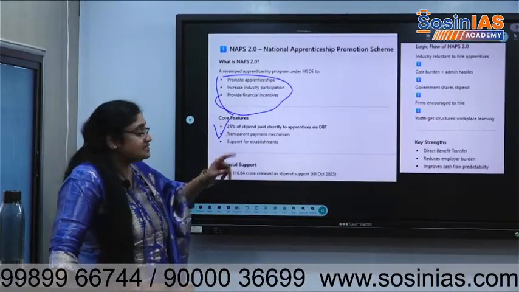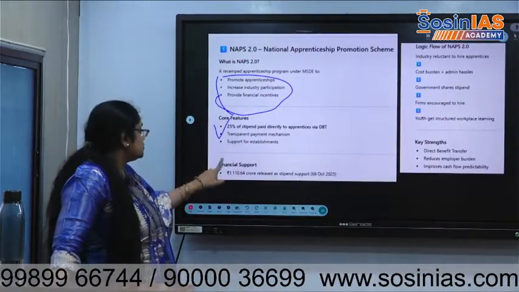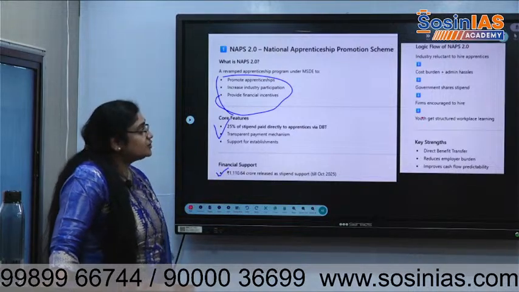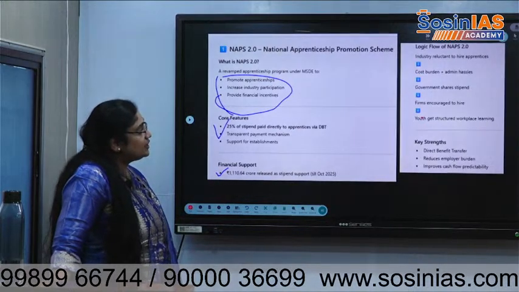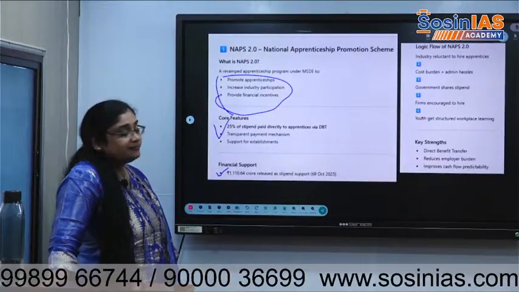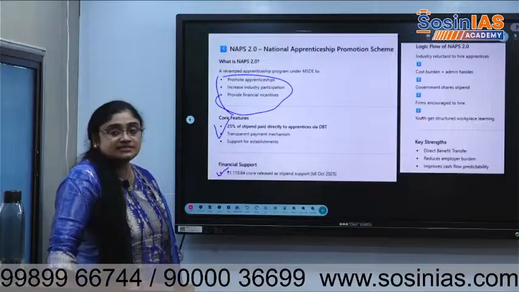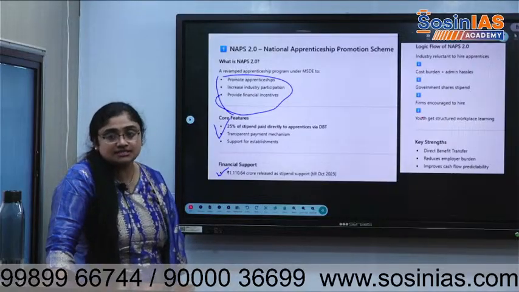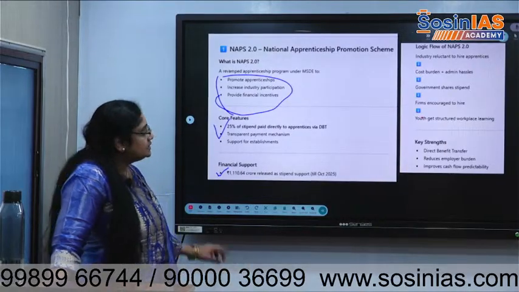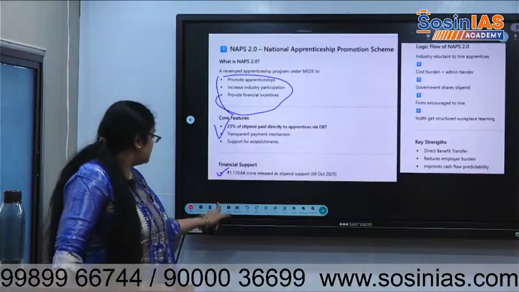There is a transparent payment mechanism, because DBT is introduced. So 1100 crores were released. The cost burden is shared between government and company, and youth will get structured learning. It means they'll get to know real industry skills rather than just studying. So that is a thing we know.